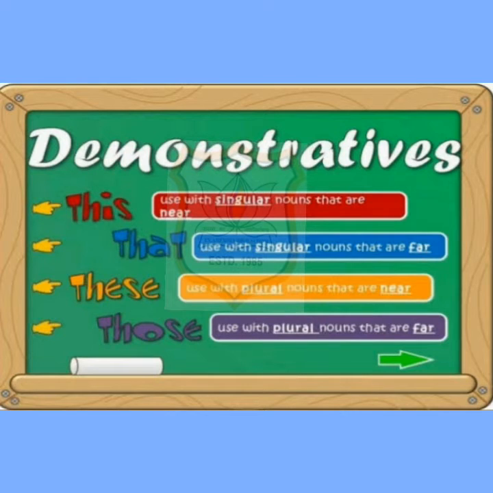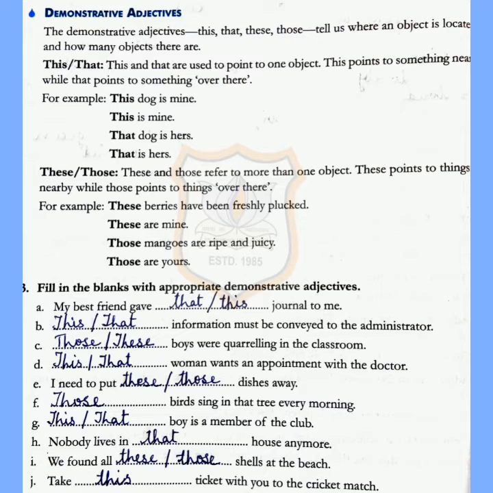The demonstrative adjectives, this, that, these, those, tell us where an object is located and how many objects there are. For example, this and that are used to point to one object. This points to something nearby, while that points to something over there. For example, this dog is mine, this is mine, that dog is hers, that is hers. These and those refer to more than one object. These point to things nearby, while those point to things over there.